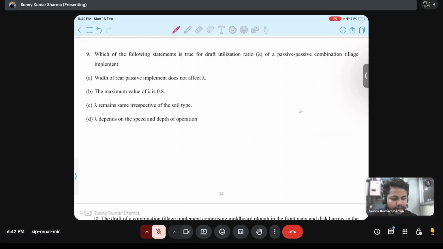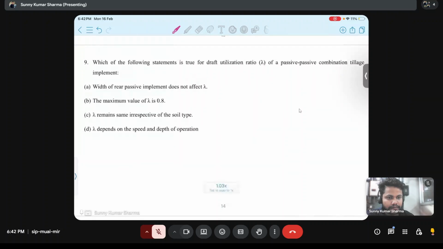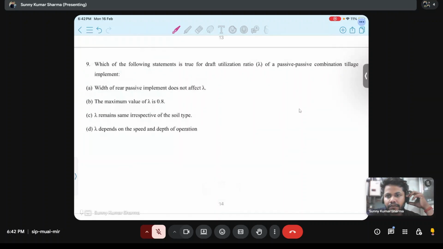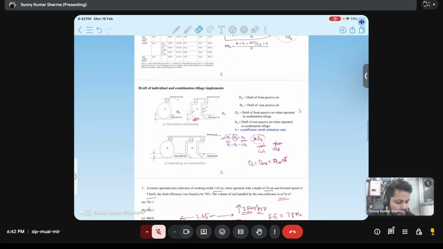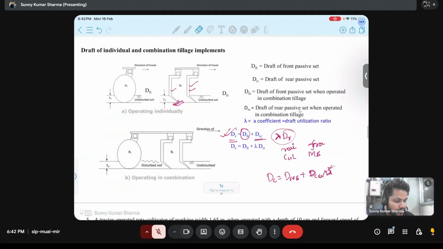So can you please answer... Sorry. The equation in the previous slide? Equation. Okay. Equation is there, but that slide I have not mentioned. Here you can see